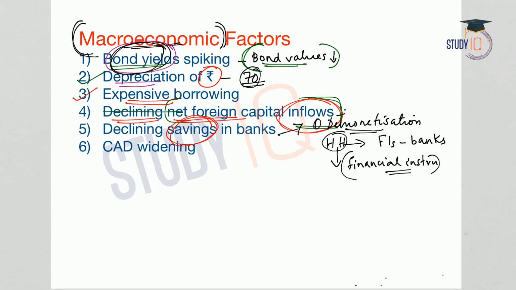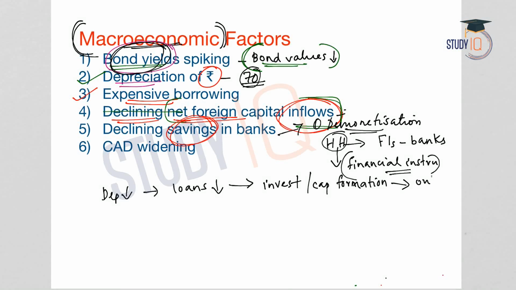When the deposits in the banks are less, the banks will be able to provide only lesser loans. And lesser loans means lesser capital formation or lesser investments in the economy. And with lesser investments, the output will come down, and therefore GDP will come down, and the growth of the economy will also come down. And this declining savings in the financial institutions or banks is due to structural bottlenecks, and this can be addressed only over a longer period.